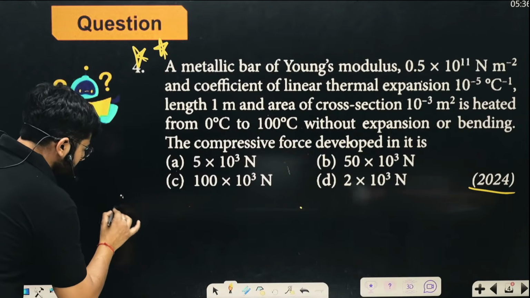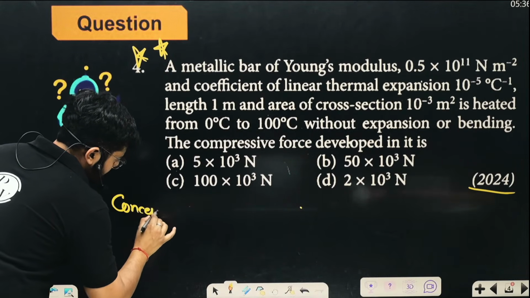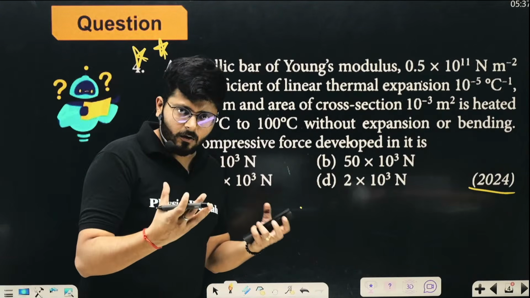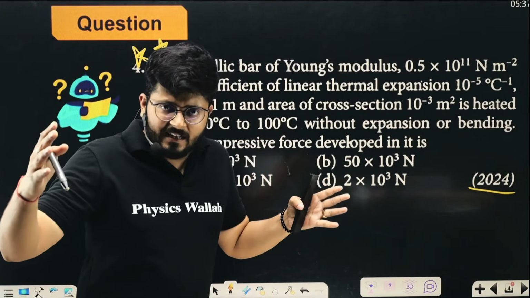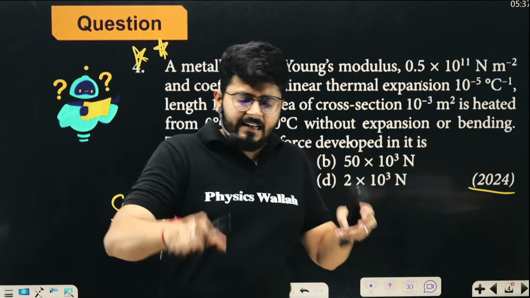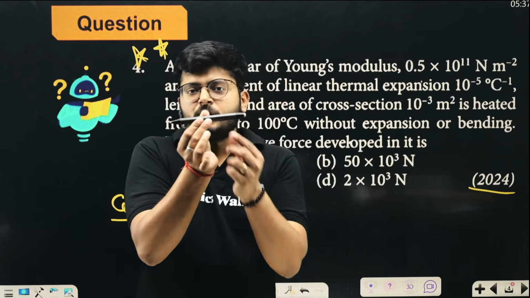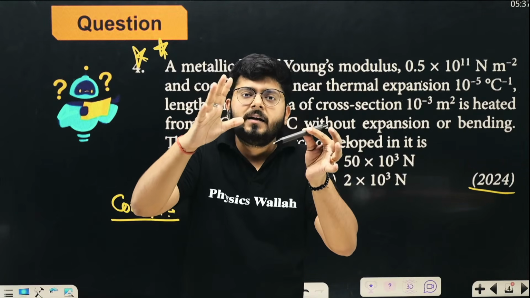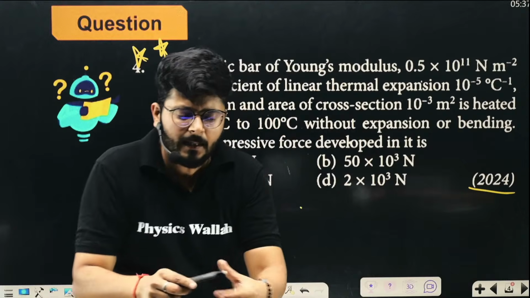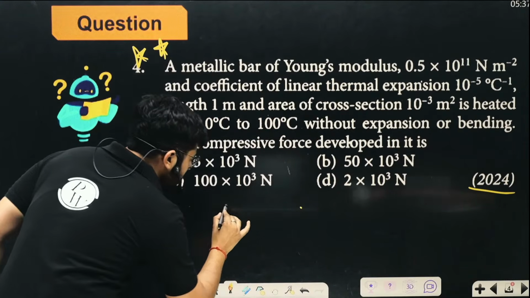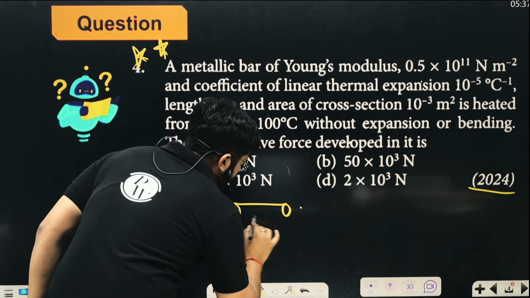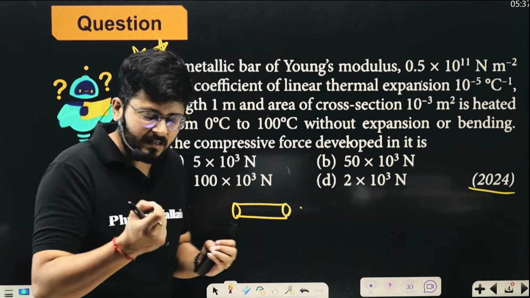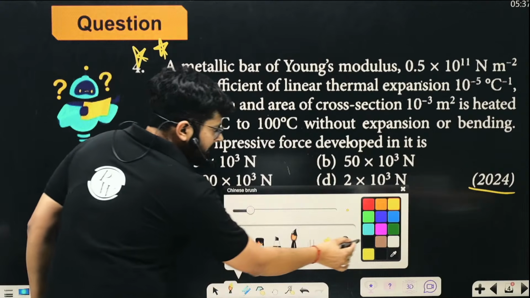The concept of this question is as follows. Here we are heating a metal rod, and it is not expanding. Ideally, if the rod was free to expand and you are heating it up, it will expand. You cannot stop it. But we have created conditions in which the rod is heated without expansion. That means we are stopping it from expanding.